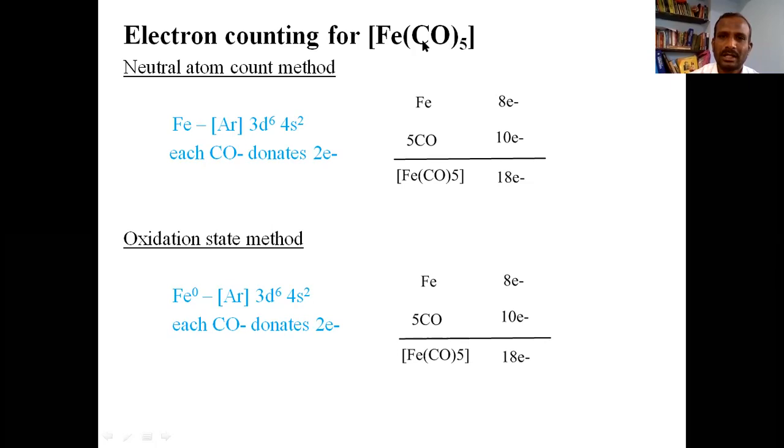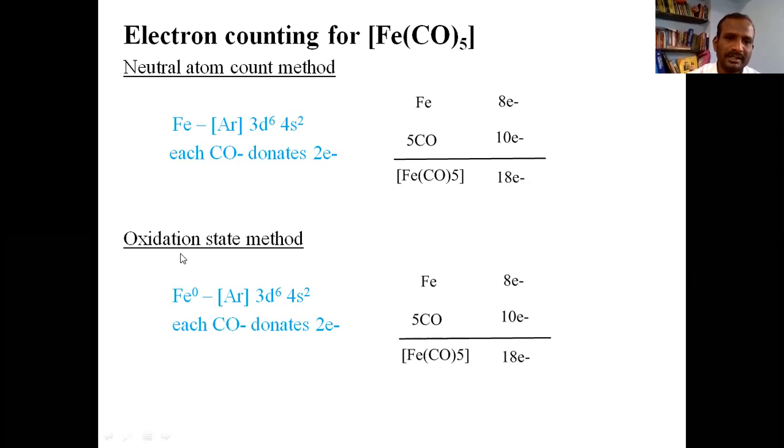And there are 5 carbonyl groups and each carbonyl donates 2 electrons. 5 into 2, 10. The contribution of electrons by 5 carbonyl groups is 10. If you add these two, you will arrive at 18. This is by the neutral atom method. You can say iron pentacarbonyl obeys the 18 electron rule. And this is by the neutral atom count method.